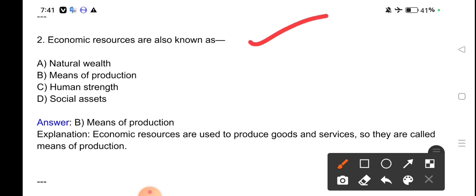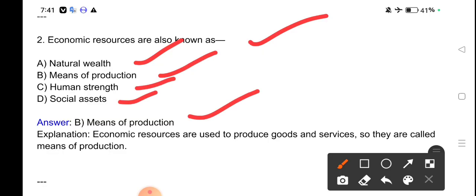Economic resources are also known as natural wealth, means of production, human strength, social assets. Means of production. Economic resources are also known as means of production. Economic resources are used to produce goods and services, so they are called means of production.